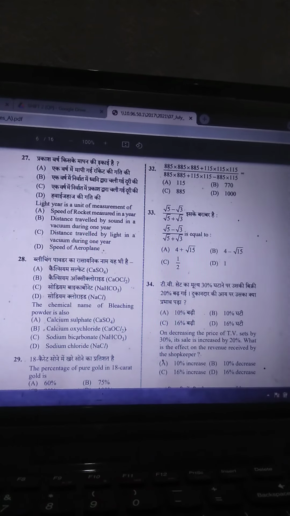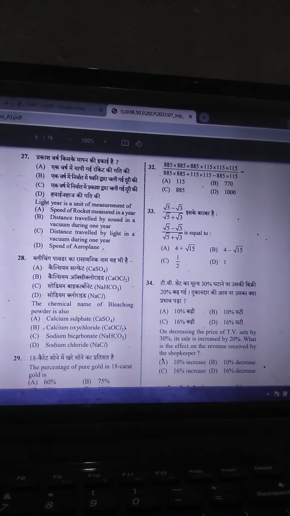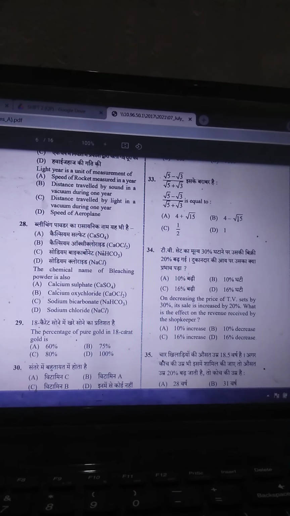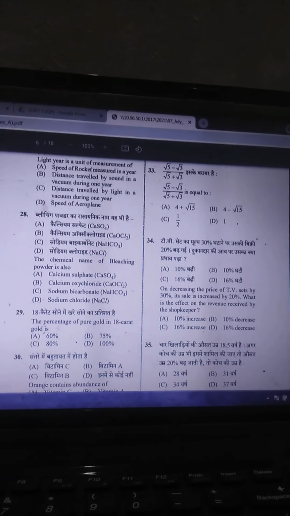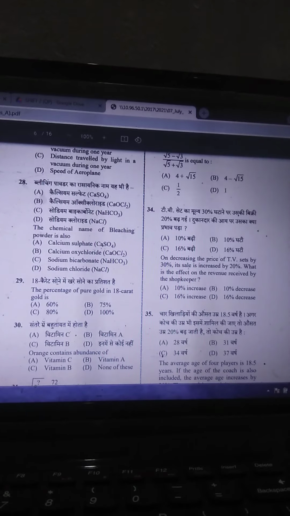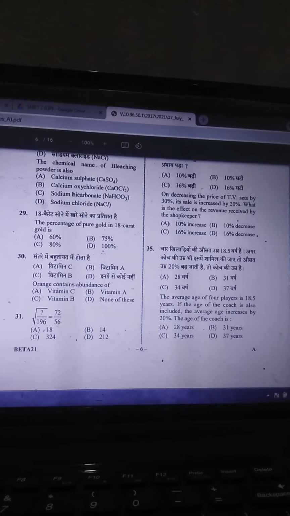So next question, the chemical name of bleaching powder is calcium oxychloride, CaOCl2. The percentage of pure gold in 18 karat gold is 75%. Very easy question. Then next, orange contains abundant vitamin C. Easy question.